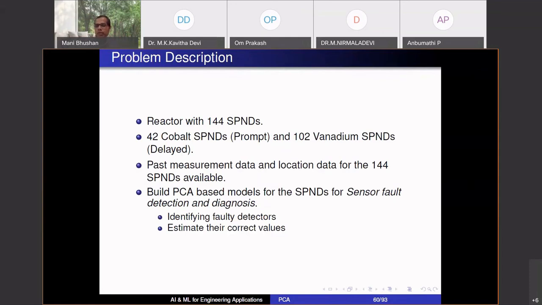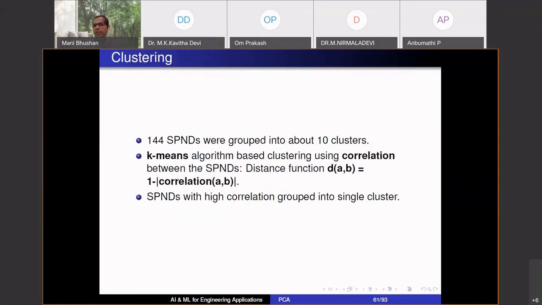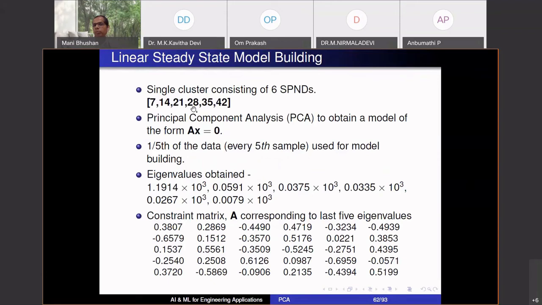Okay. So some processing was done. Some k-means algorithm was used to first group the sensors into different clusters. And this is one particular cluster of 6 SPNDs. This is the A matrix that we obtained from data. If you see, these are the SPND numbers as used by the plant people. And you see the numbers, sensor number 7, 14, 21, 28, they're all separated by 7.